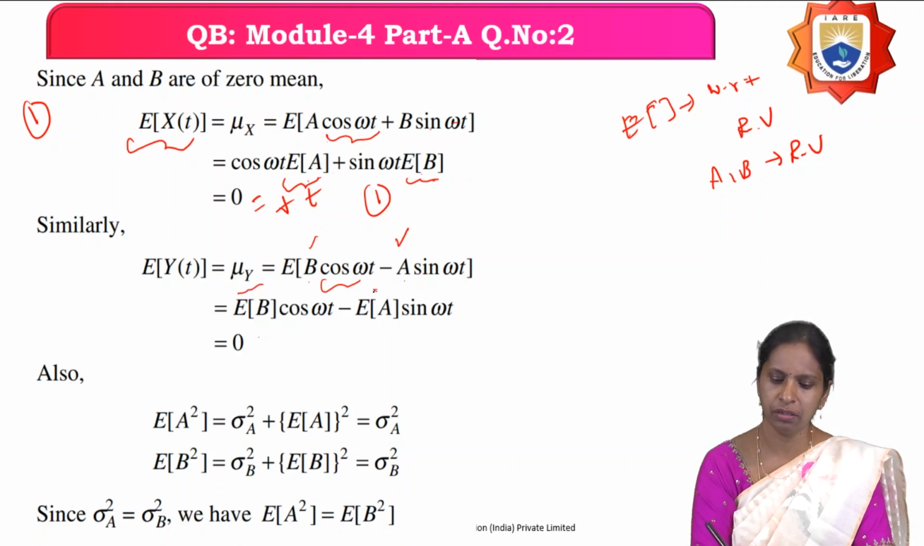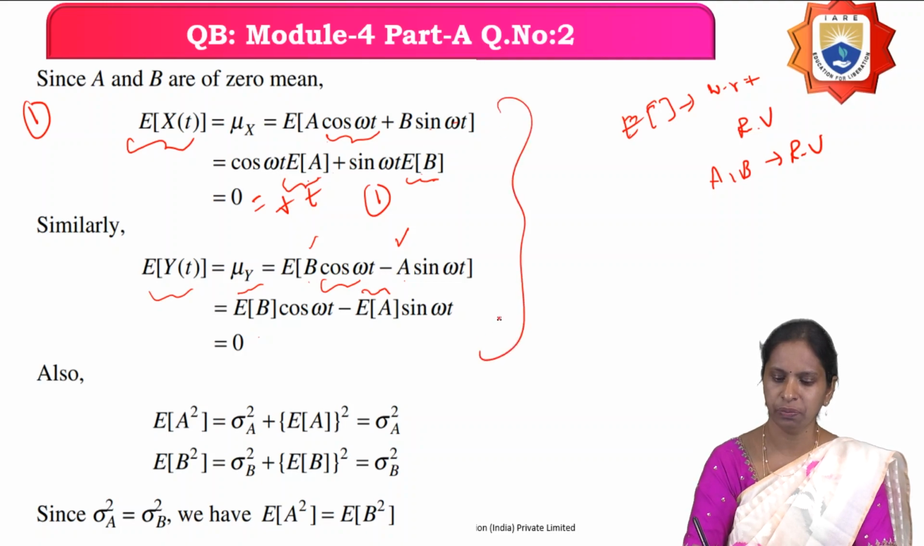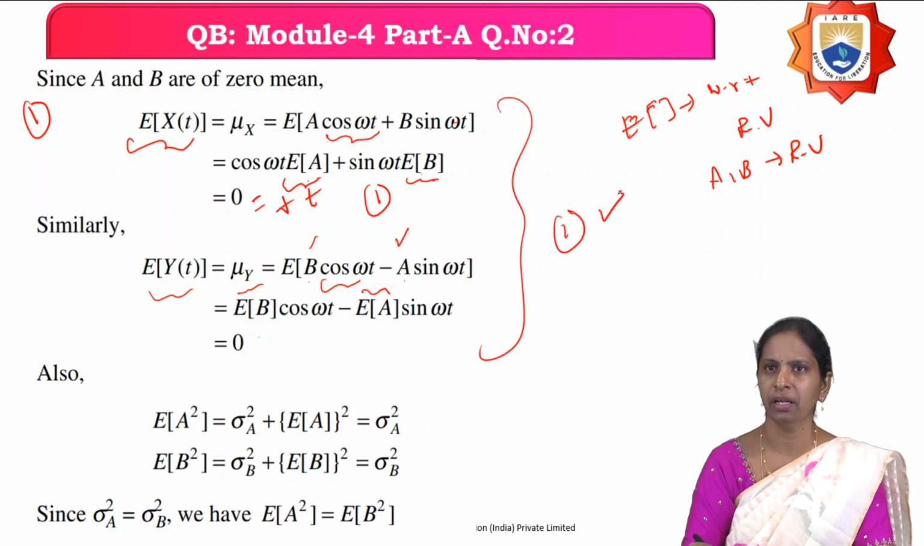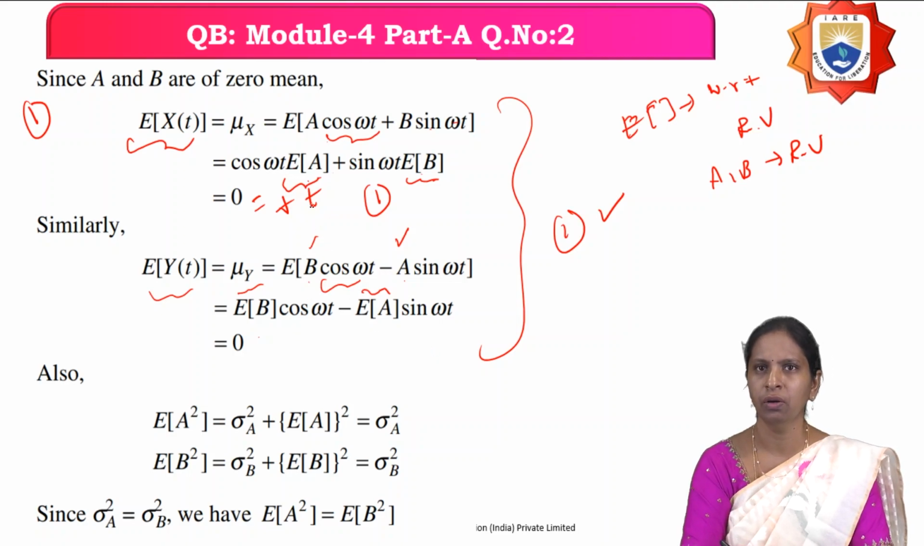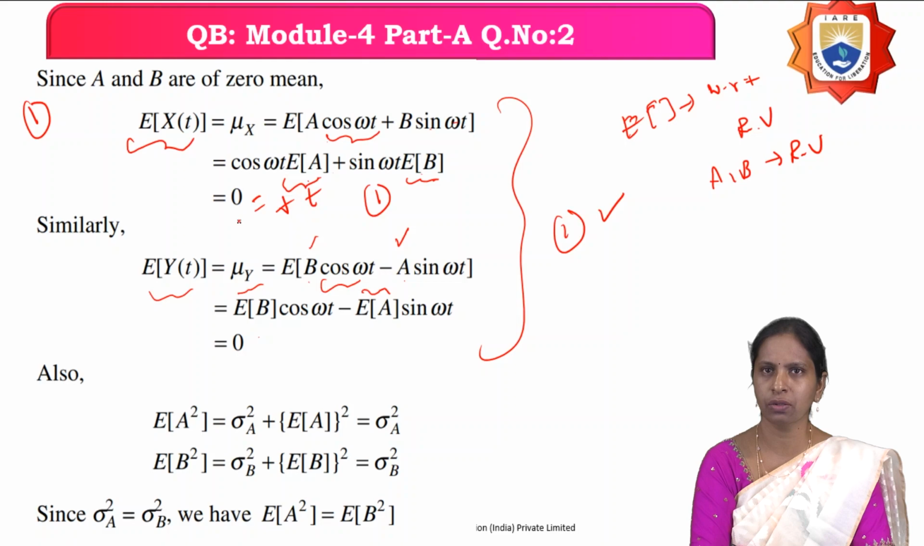And they have given that the mean of the two random variables is 0. If you substitute, you will get the mean of the random process y of t equals 0. Therefore, the first condition has been satisfied. The mean of the two random processes is constant for all the values of t. The mean is constant. The first condition has been satisfied.